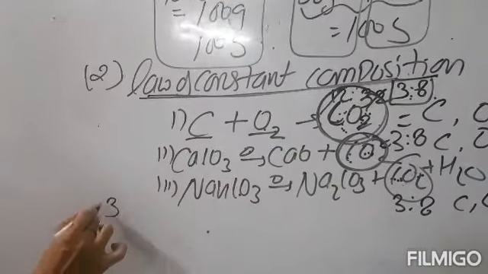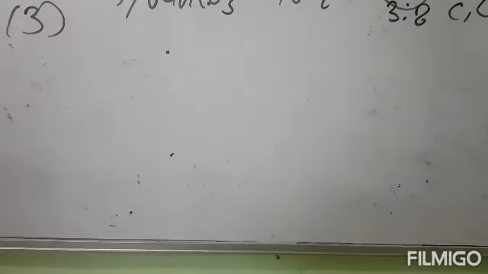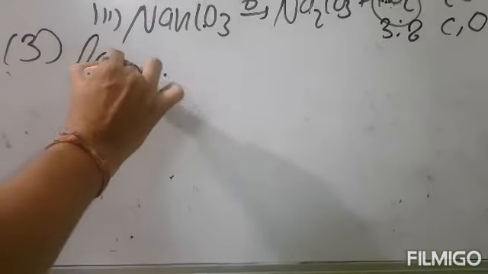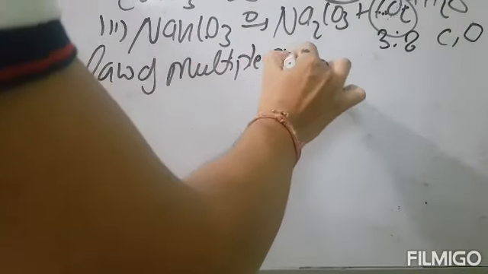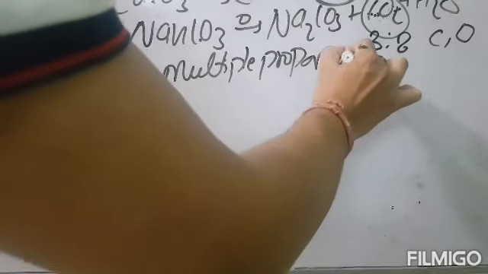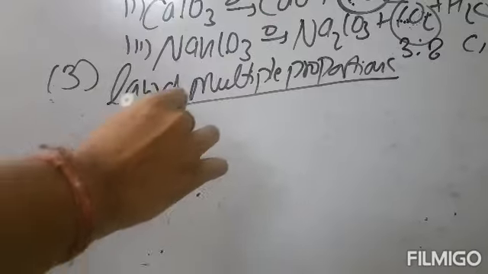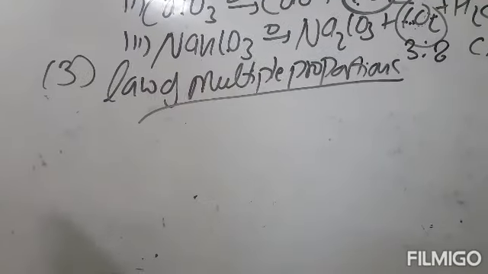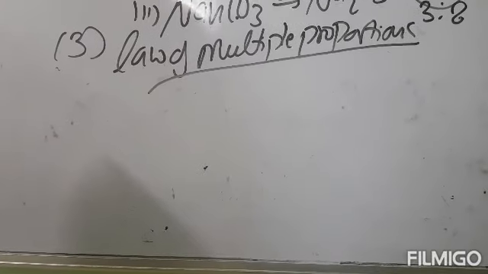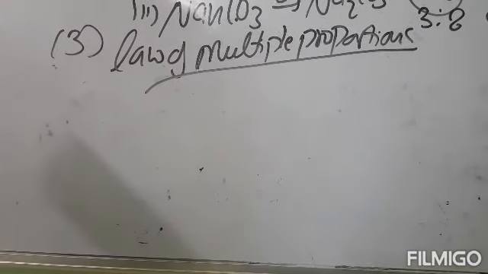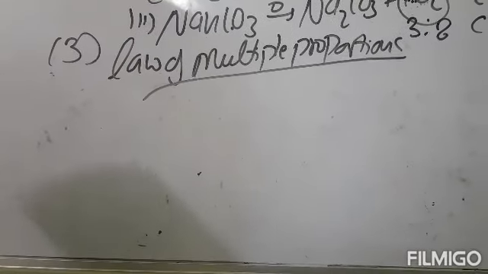Now we'll go for the third law. The third law is the law of multiple proportions. What does this law say? When two elements combine to form two or more compounds, then the different masses of one element which combine with the fixed mass of the other element bear a simple whole number ratio with one another.